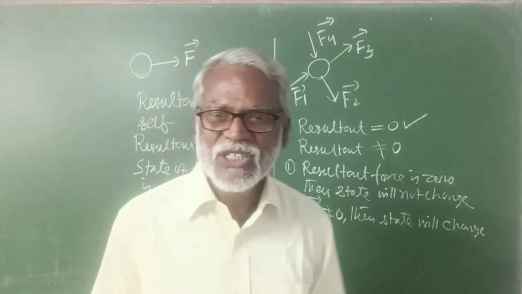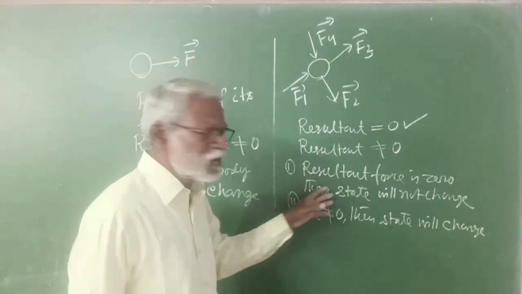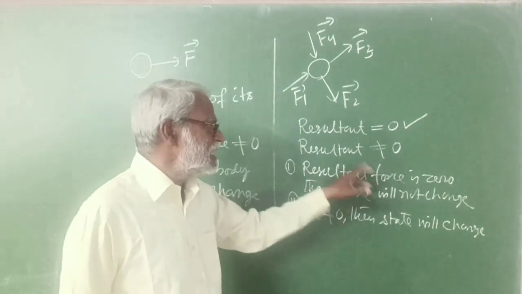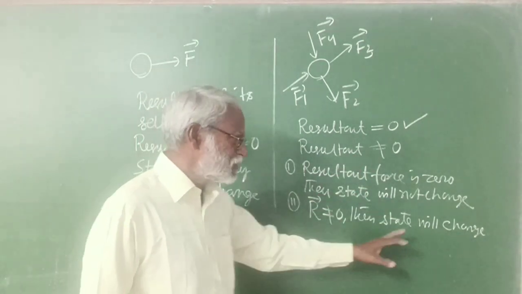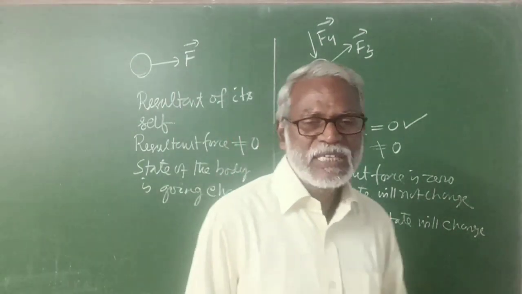If resultant force is 0, then the state of the body will not change, and if resultant force is not 0, the state of the body will bound to change.